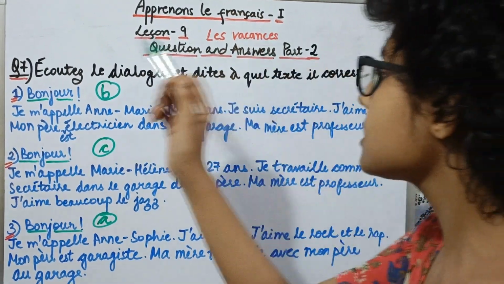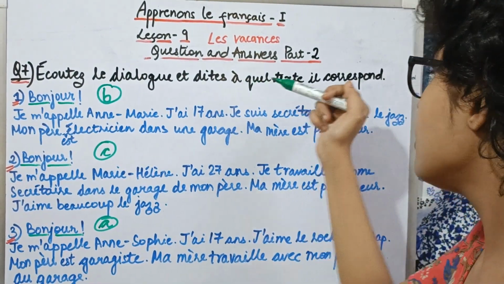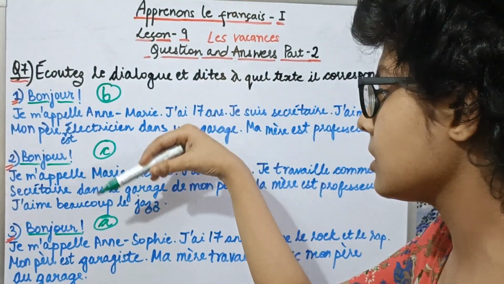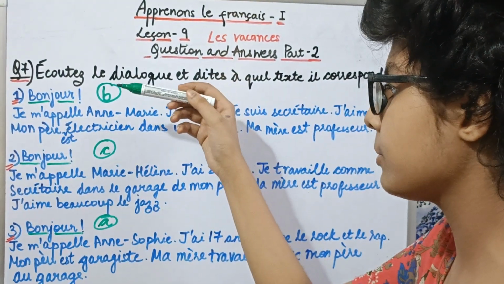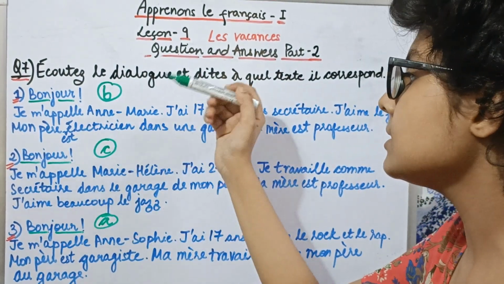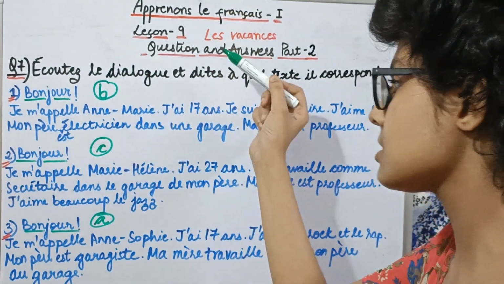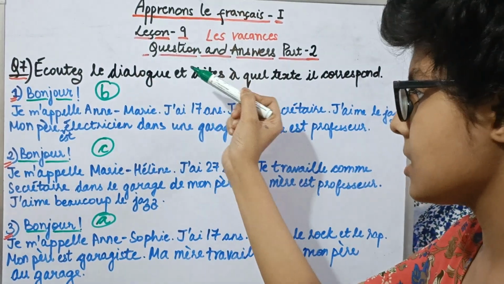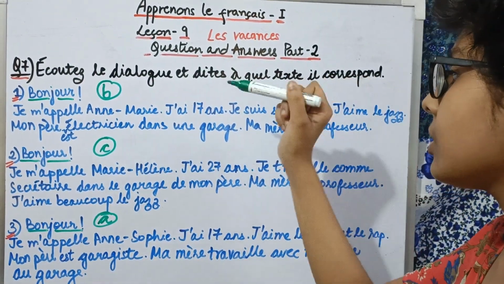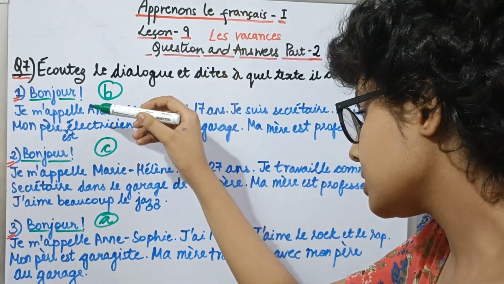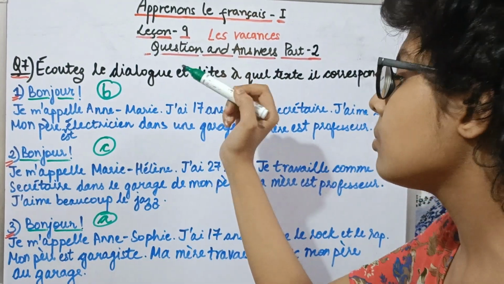It means listen to the dialogues and tell which text it corresponds to. So here three persons have introduced themselves one by one in three parts, and then some sentences are given at the back of the book, that is the listening exercise, or it is also given in the CD. You need to listen to them or read them and then answer if they correspond to the first part, second part or the third part one by one.